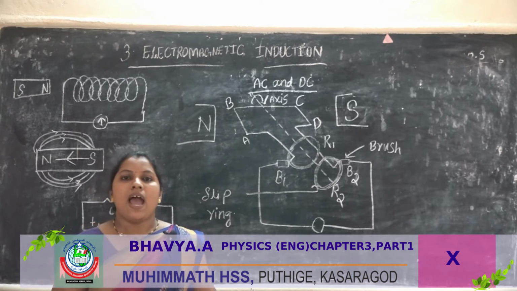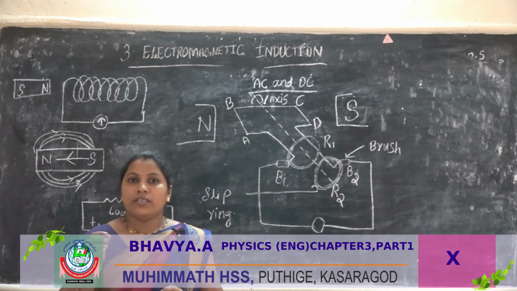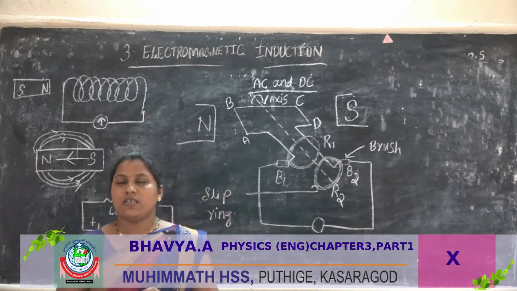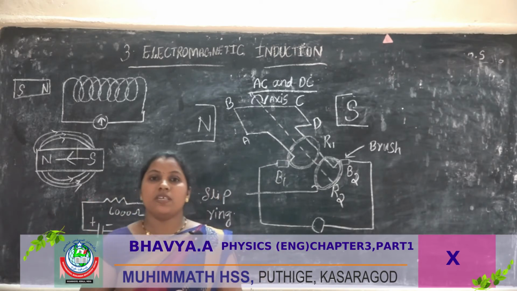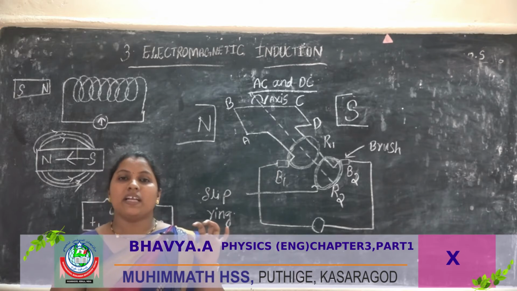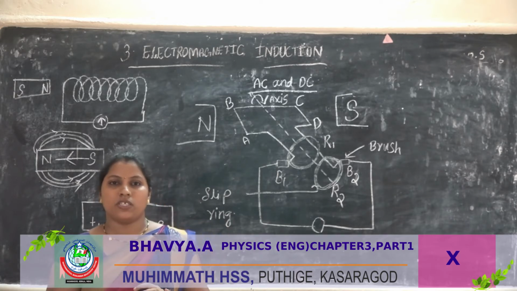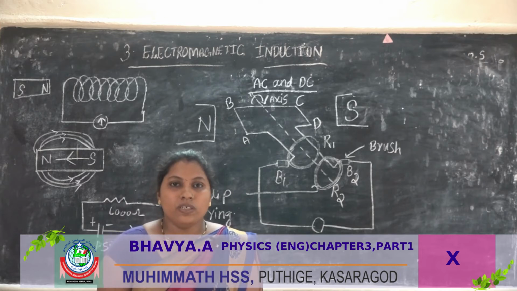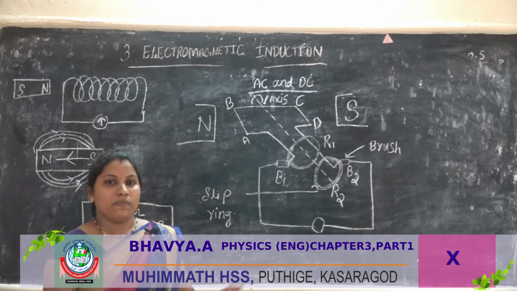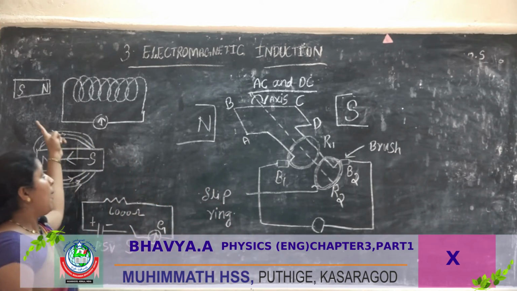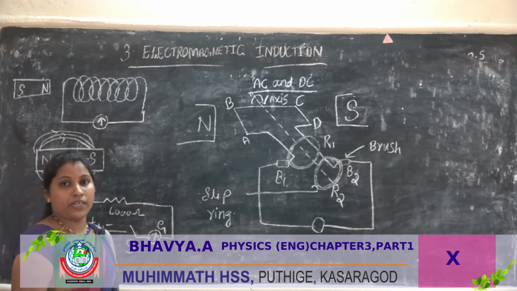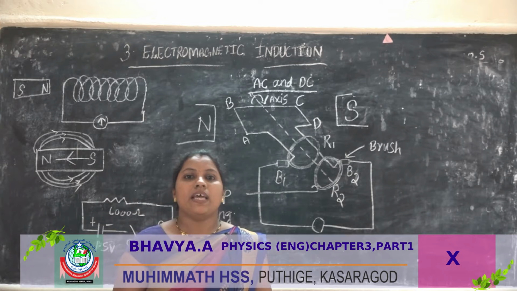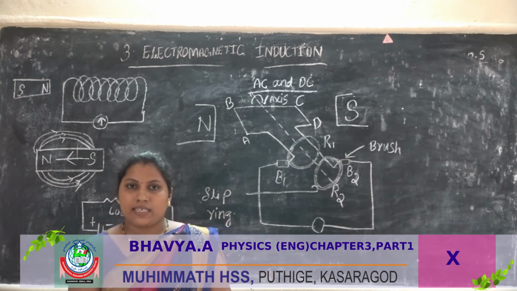the galvanometer deflection increases. Similarly, if we insert the solenoid or magnet at greater speed, that time also the deflection increases. So you understood, when there is relative motion between magnet and solenoid, there will be a flow of electricity.